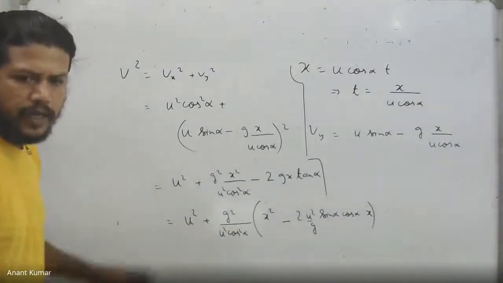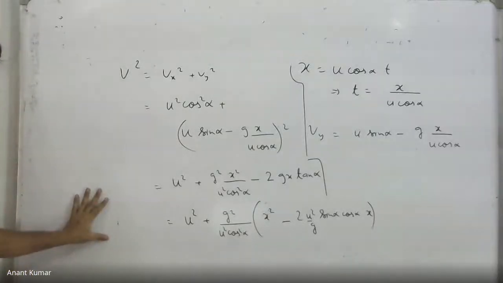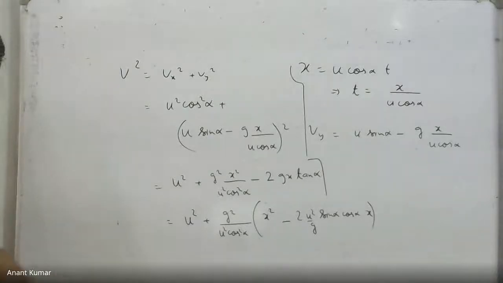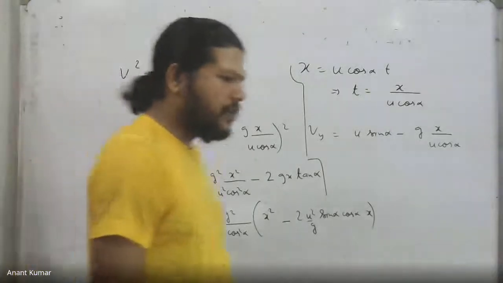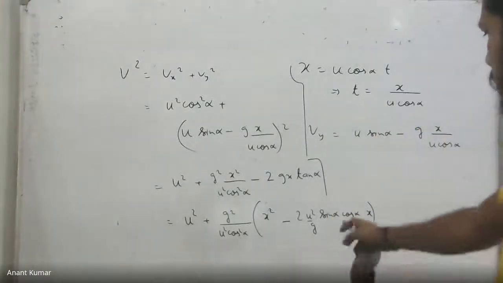What you wrote on the left side, which I have rubbed, they are nothing but the formulas for the range, height, and the time period, which you already know. This is simply the range of the projectile.